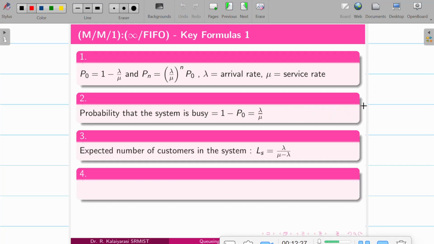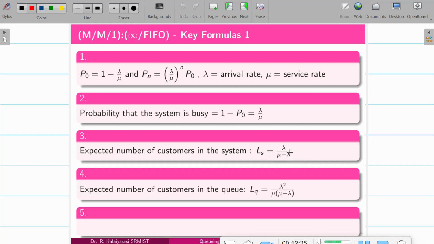And the third one, the expected number of customers in the system will be represented as LS, which is lambda by mu minus lambda. And the expected number of customers in the queue is LQ. So if it is customers, it will be represented as L. If it is in the system, it is suffixed with S, and if it is the queue, it is with respect to Q.